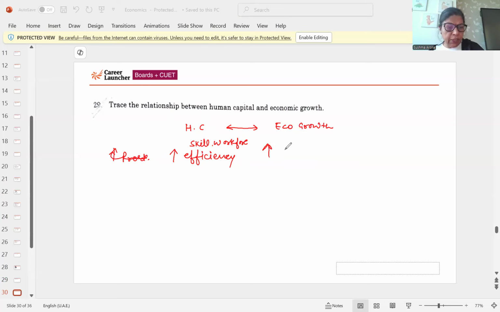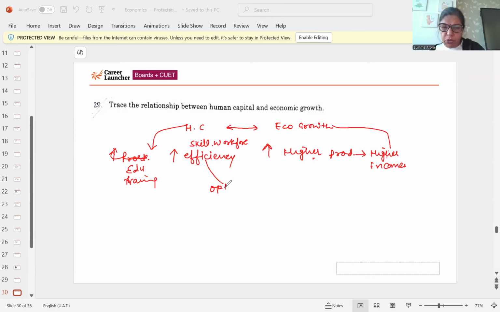Higher productivity. When there is higher productivity, then economic growth will be there. So due to human capital, education, training and all, the economy will grow. So the economy will grow with higher production, naturally higher income. Efficiency means optimum utilization of resources and use of technology.